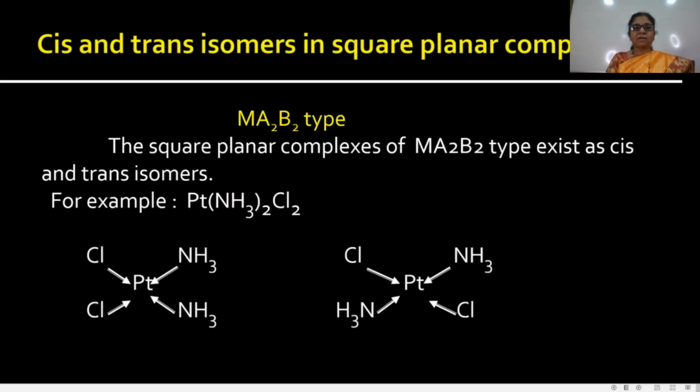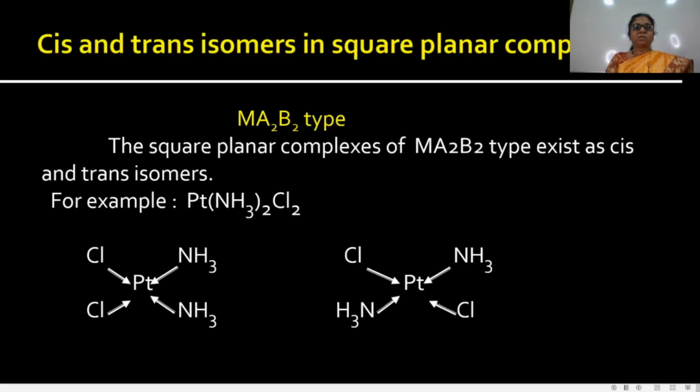Now see how they form the cis and trans isomers. In this example, platinum is the central metal ion. It is surrounded by two different types of ligands, that means two ammine groups and two chloride ions. These two groups are the same. In this structure, the same groups are on the same side of the metal ion. Therefore, this complex is the cis isomer.